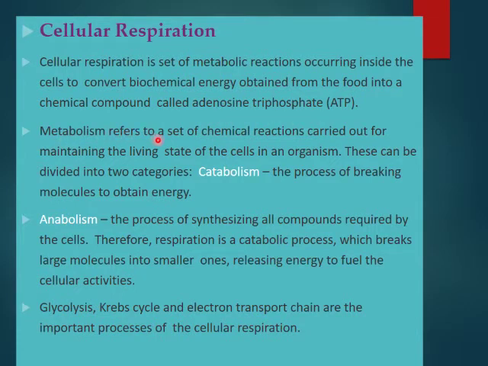Metabolism refers to a set of chemical reactions carried out for maintaining the living state of the cell in an organism. It can be divided into two categories: catabolism, that is the process of breaking molecules to obtain energy, and anabolism, which is synthesizing the energy. Glycolysis, Krebs cycle, and electron transport chain are the important processes of cellular respiration.